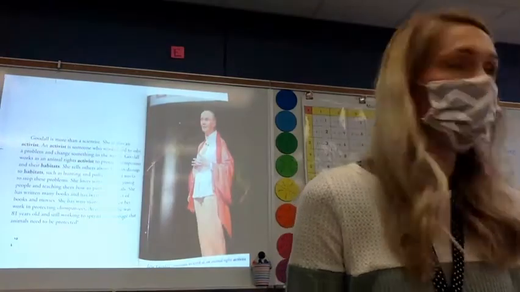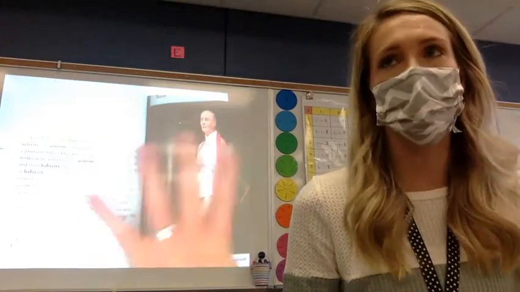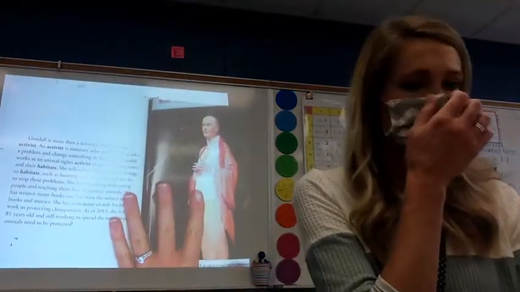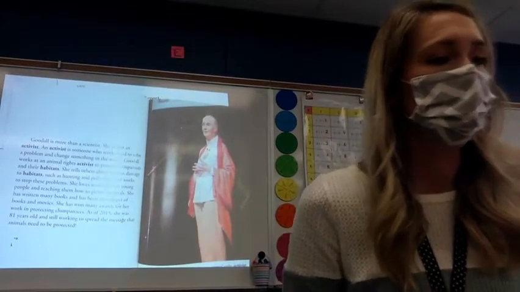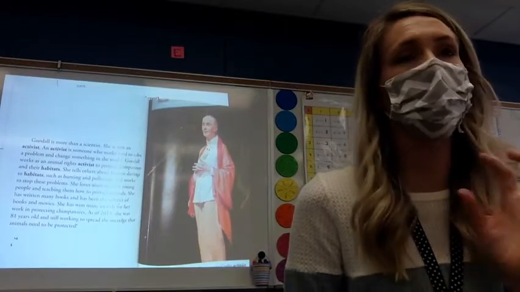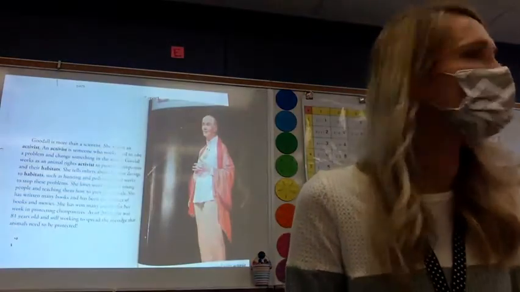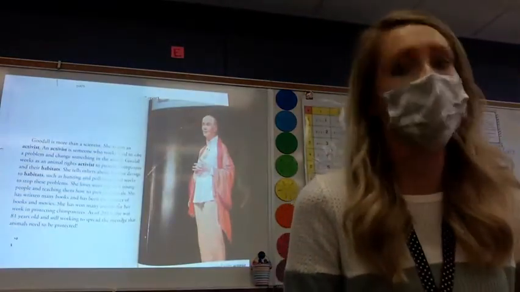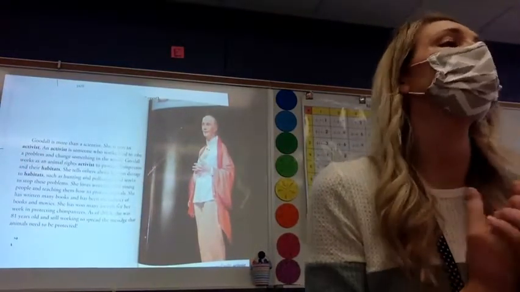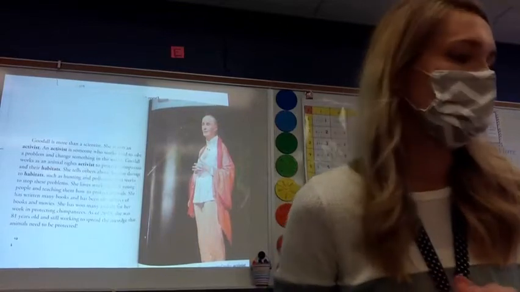Yes, exactly. So our caption lets us know that this is Jane Goodall and that she still works as an animal rights activist. I'm going to read it to you. And as I read, I want you to think, as an activist, what did Jane Goodall work to change? So we know activists are working to change something. As an activist, what did she work to change? Please follow along in your text, guys.